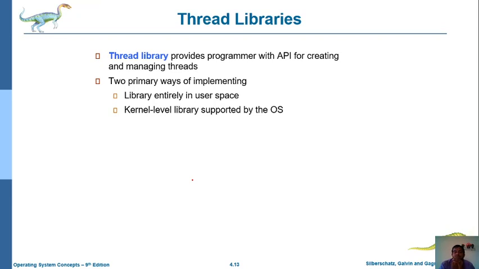One approach is a library entirely in user space, and another is a kernel-level library supported by the operating system.